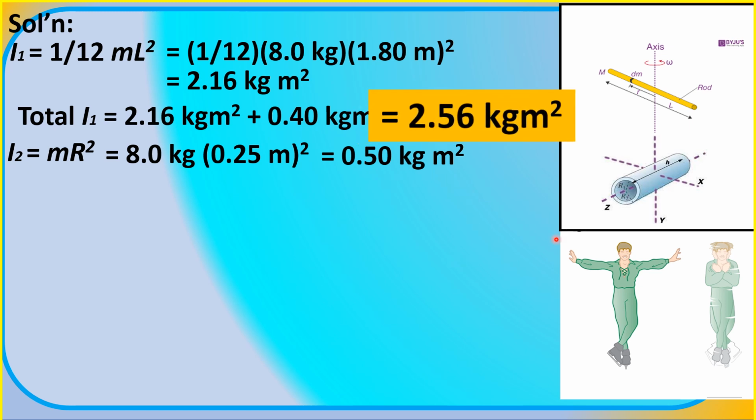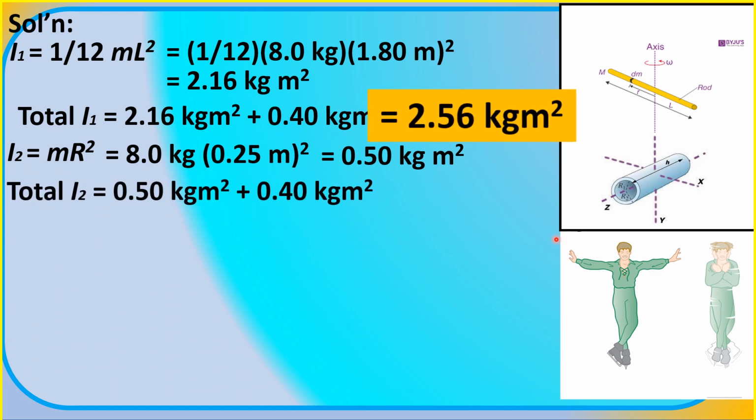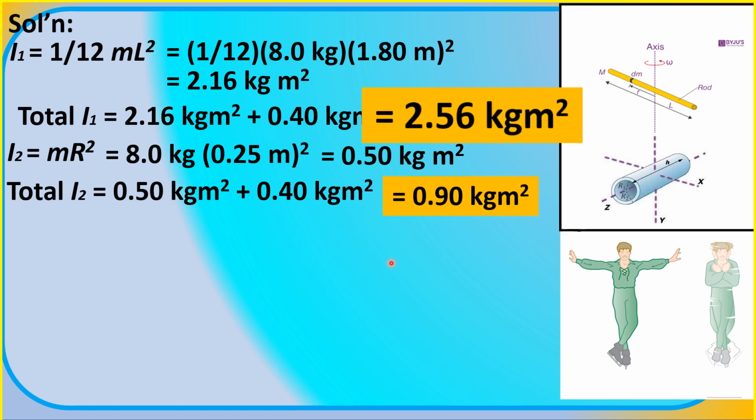We can also get the total moment of inertia of the figure skater in this position: we just add 0.50 kg m² plus 0.40 kg m², and we get the total moment of inertia I sub 2 equal to 0.90 kg m².